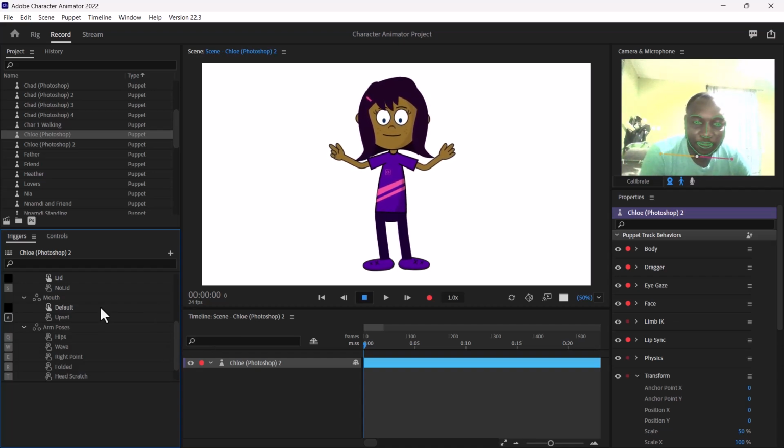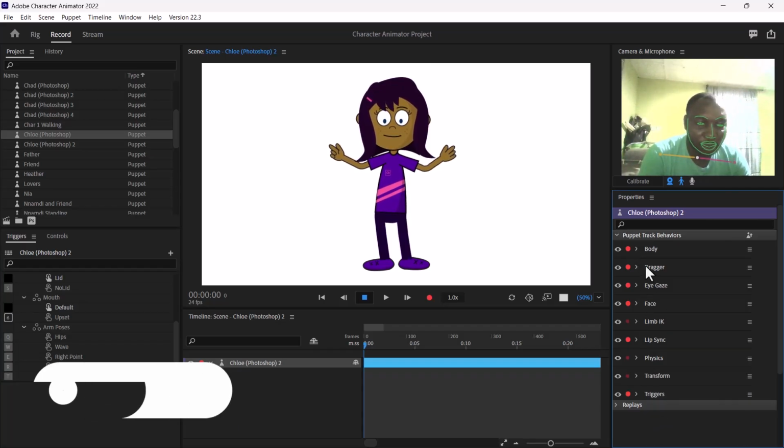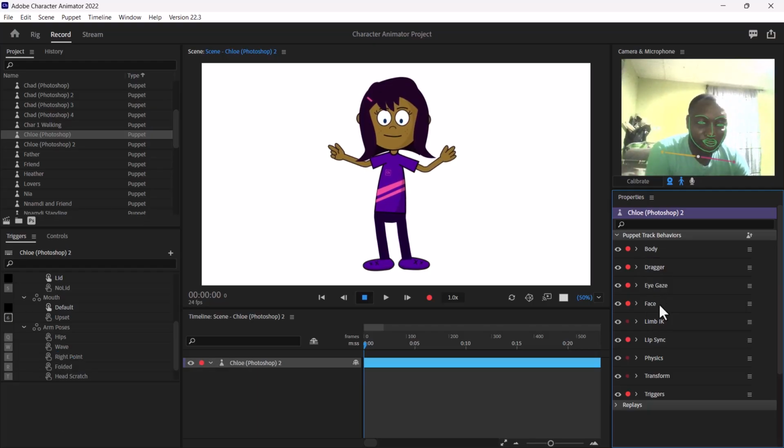Now there is this built-in action in Adobe Character Animator known as behaviors. So your character by default has about 8 behaviors. That's the default behavior. But then you can add more than 8. You can even add up to 20, as much as you want. Okay, so these are currently the behaviors that this particular character has: the body, the dragger, the eyes, and all this. So these are what you refer to as behaviors.